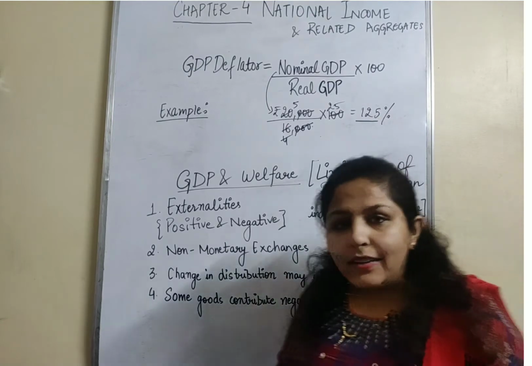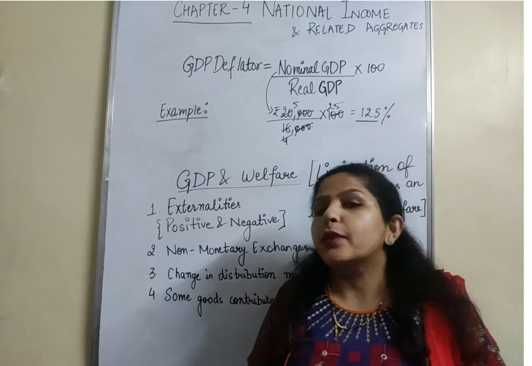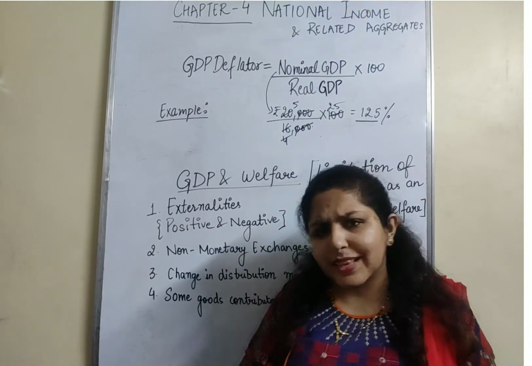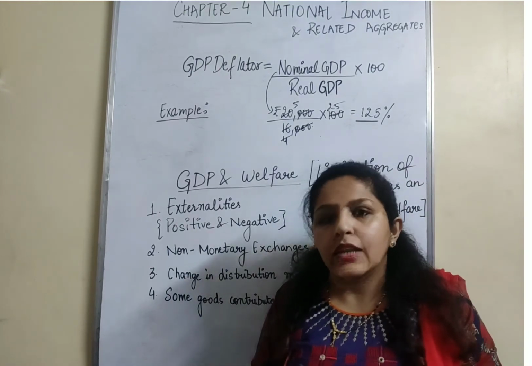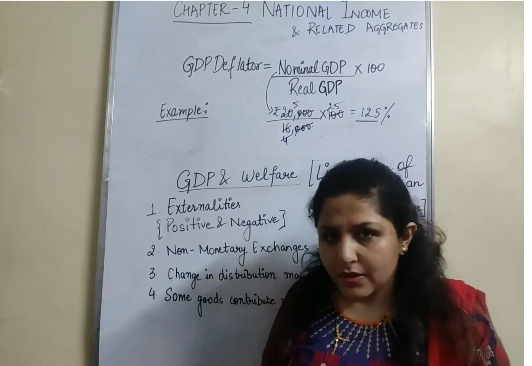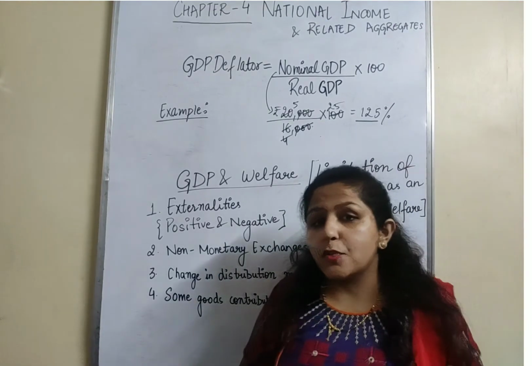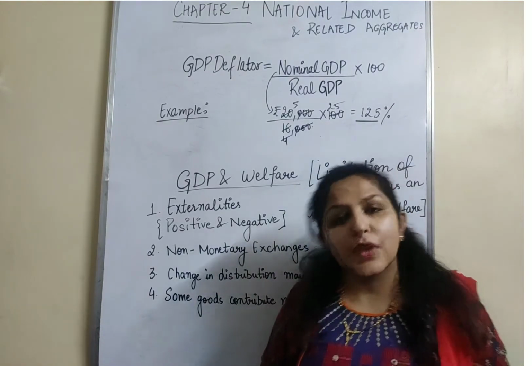How is it interpreted? 125% means that there is an increase in prices by 25% because 100% will be the same, like there is no change, and 25% reflects the change in prices, that is a positive change in prices. So GDP deflator in this case is 125. There is a need to practice many questions for this that you can do yourself.